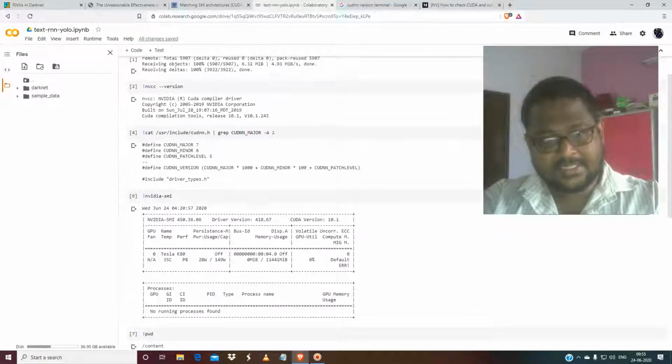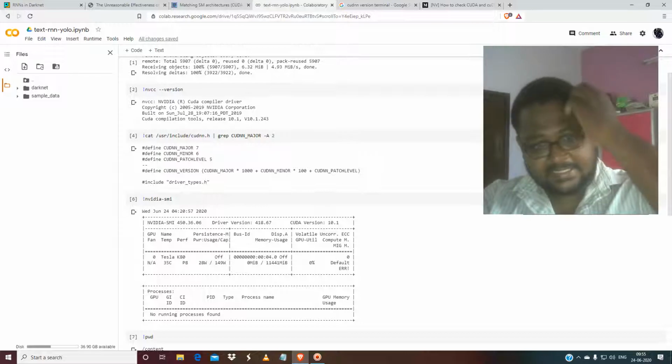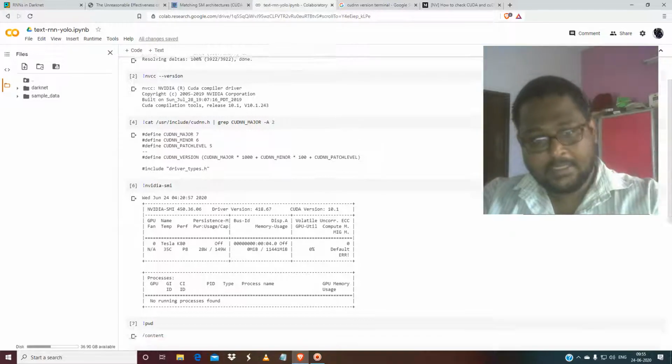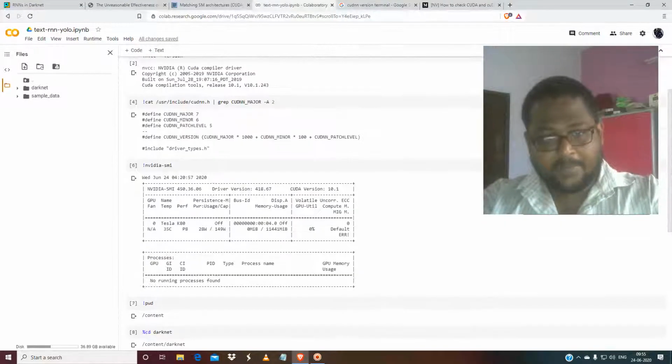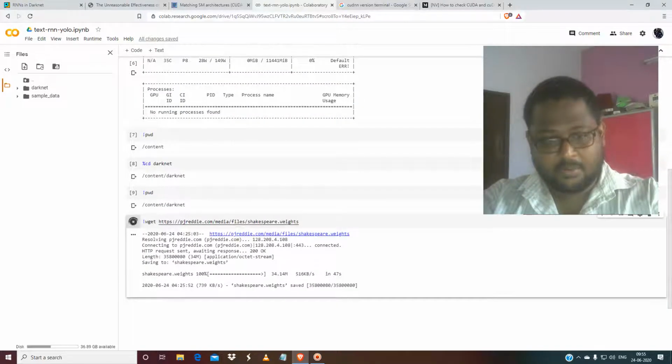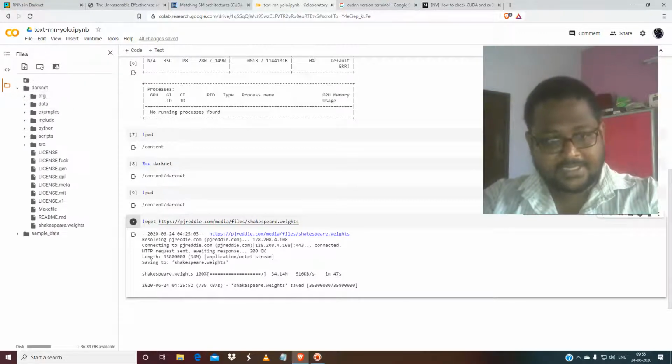It has returned these details, which are the very major details. You have to notice the driver types and everything. Shakespeare's weights have been downloaded. It's great. So now what you have to do is get here.